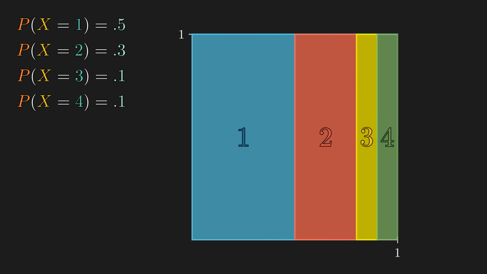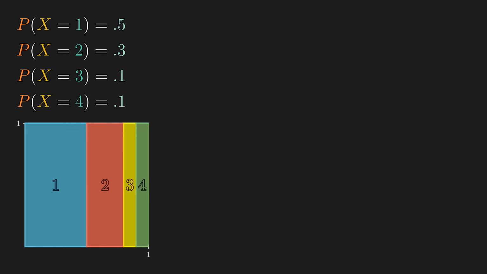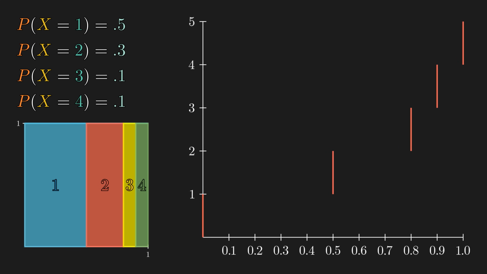Let's try this on the discrete probability distribution we saw earlier. We can plot the CDF of x, but with the vertical axis as the domain. Next, we can connect all the lines. And for ease of understanding what this function really is doing, let's remove all the vertical lines and color code the horizontal lines. And this function really gives us what we originally wanted, a function that outputs 1 for the first 1/2 of the region, 2 for the next 0.3 of the region, and so on.